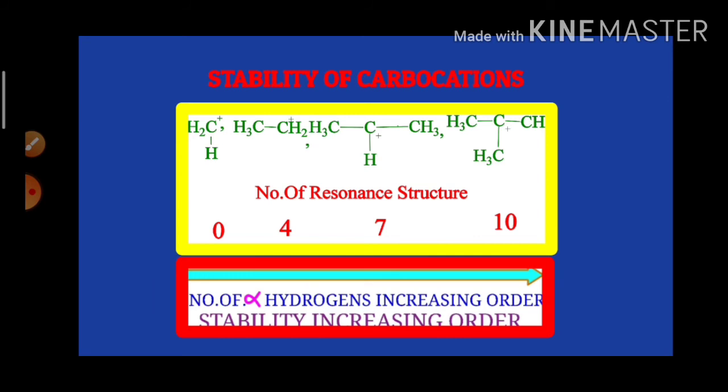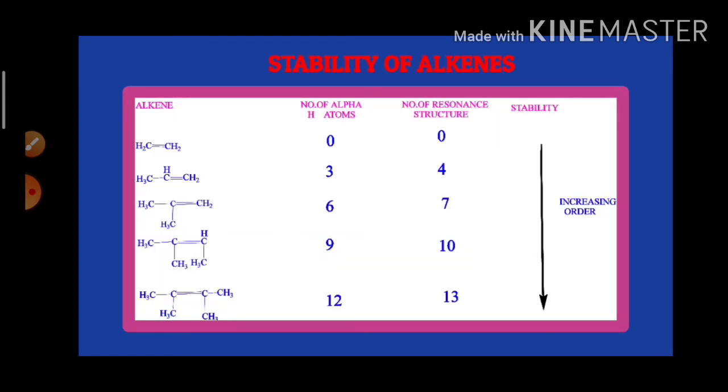For example, compared to methyl chloride, tertiary butyl chloride participates in substitution reactions very actively. That means tertiary butyl chloride is more active than methyl chloride, because the tertiary butyl carbocation is more stable. Okay, that is the situation. Now we go for the stability of the alkenes, for which hyperconjugation is proposed.